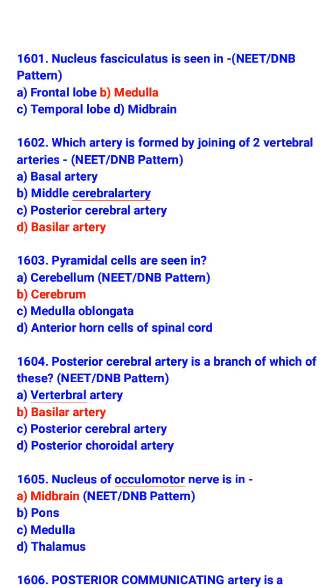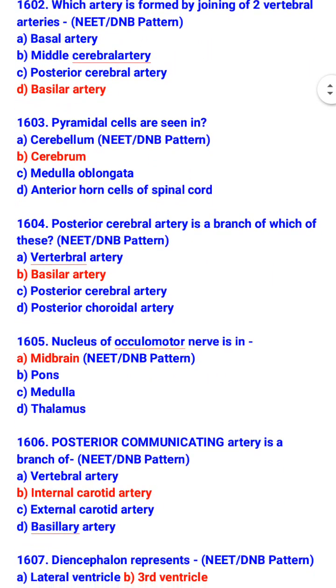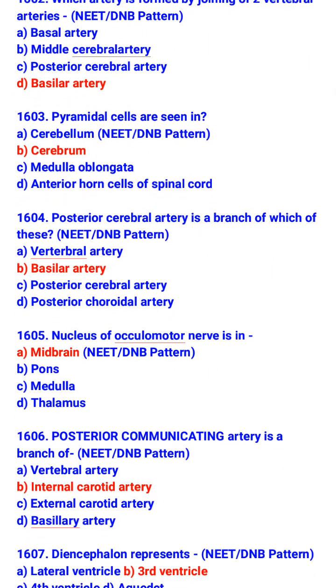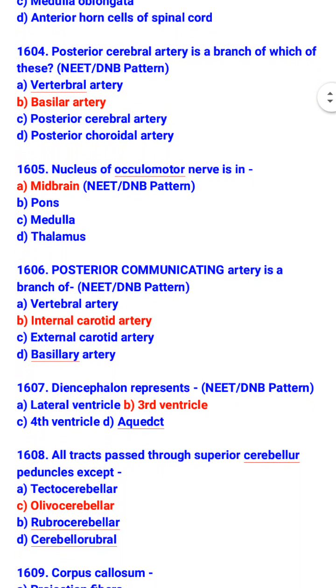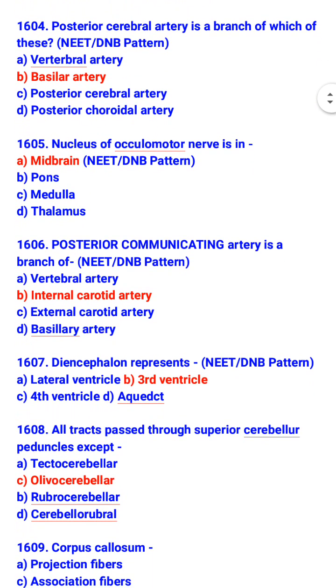Nucleus fasciculatus is seen in medulla. Which artery is formed by joining of two vertebral arteries? Basilar artery. Pyramidal cells are seen in cerebrum. Posterior cerebral artery is a branch of which of these? Basilar artery. Nucleus of oculomotor nerve is in midbrain. Posterior communicating artery is a branch of internal carotid artery.